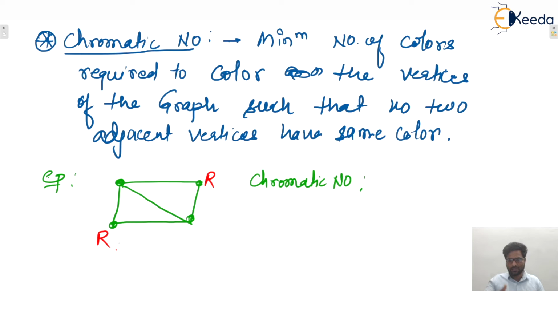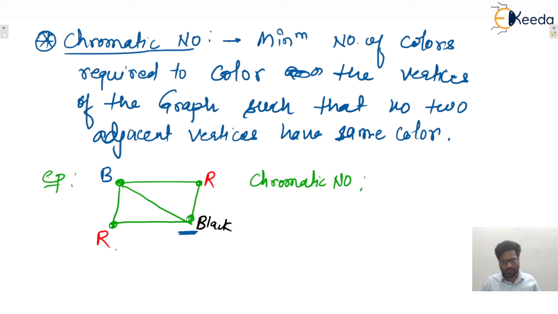Adjacent vertices means there is a direct edge between these two vertices. If there is a direct edge between any two vertices, then these two vertices are known as adjacent vertices. So here, let's say we give this one blue. So this is the remaining vertex. Can we give it red? No, because the adjacent vertex is colored with red. Similarly, we cannot give it blue because the adjacent vertex is also colored with blue. So some different color is required. Let's say black.